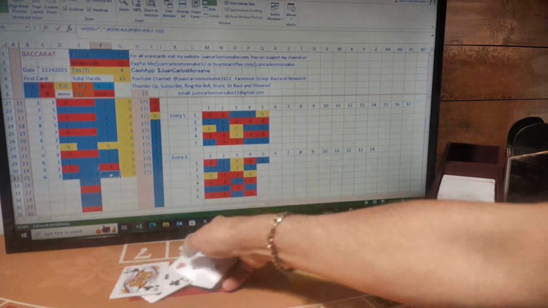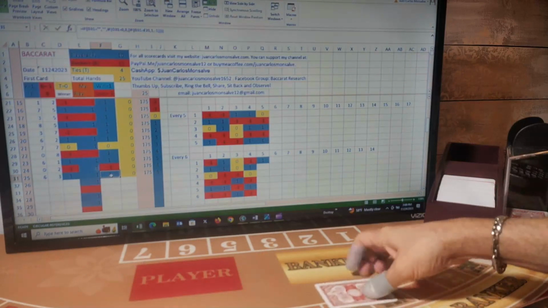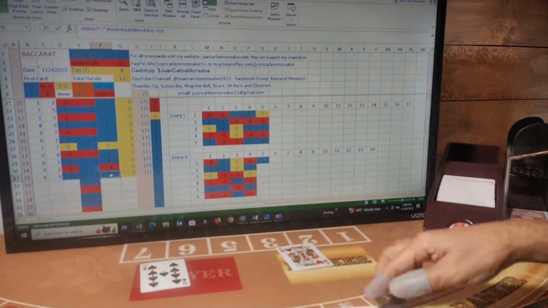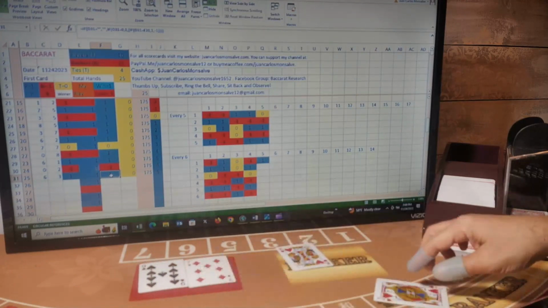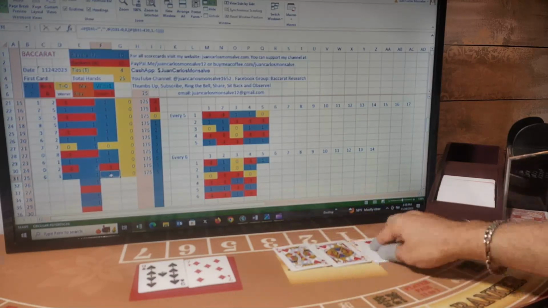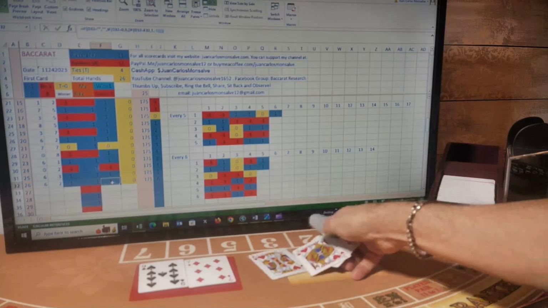My next hand will be another player. First card for player, banker, player, banker. Player has 6 and stands. Banker 0 and gets a third card. The third card is a 2. So 6 player, 2 banker. This is another player hand. I was betting player, so I won this hand.